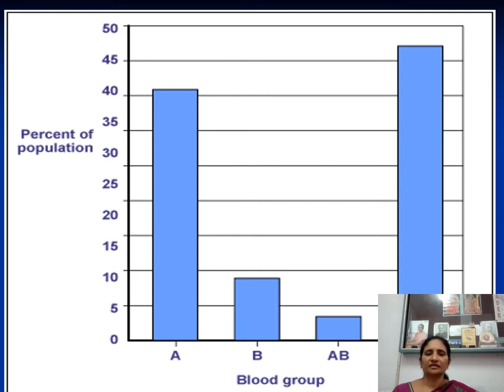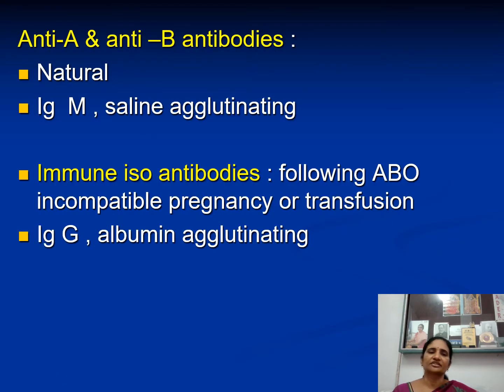The same thing is shown in the graphical representation. O is highest, followed by A, then B and AB. That is of course in the foreign situation.